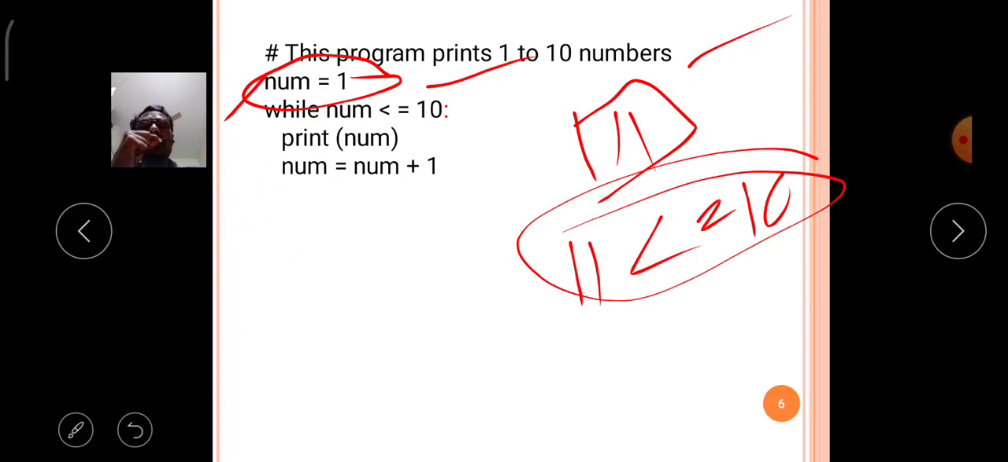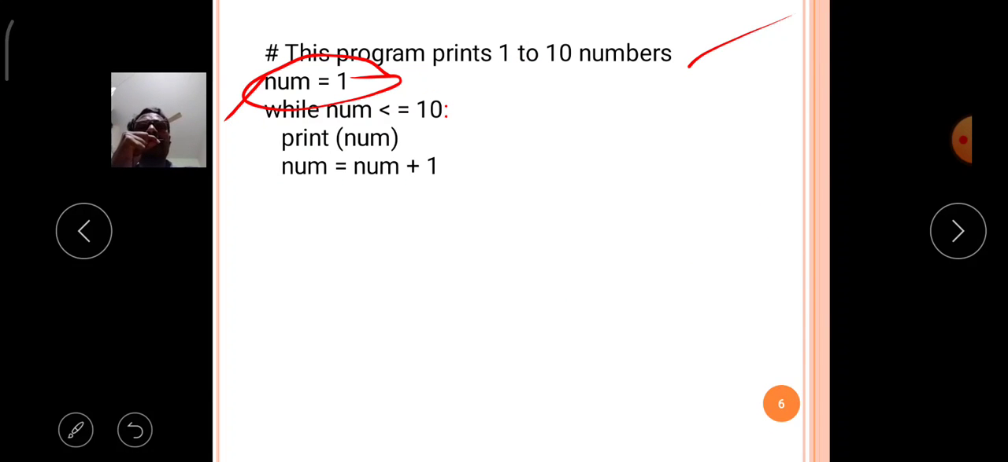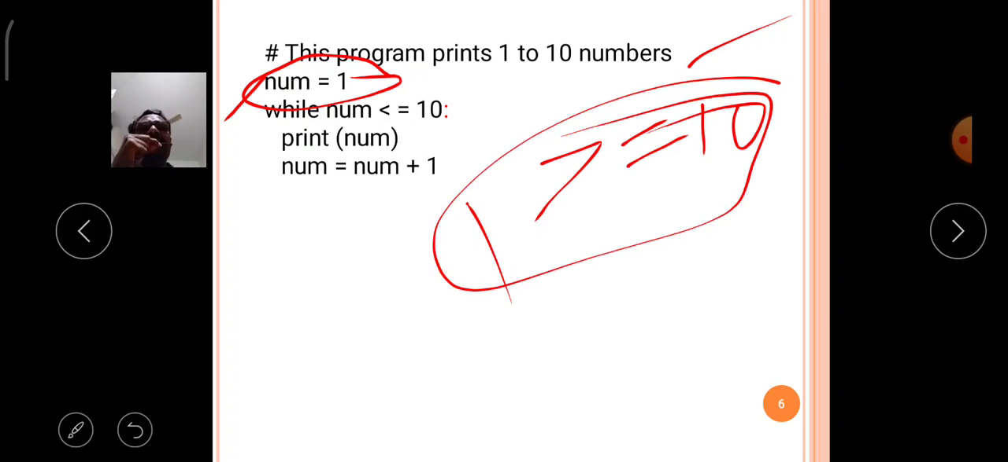For example, if you wrongly code the condition, then also the while loop is not executed. For example, if you write num is greater than or equal to 10, then 1 is greater than or equal to 10, again the given condition is false in iteration number 1, that is step number 1. So the while loop execution is stopped.